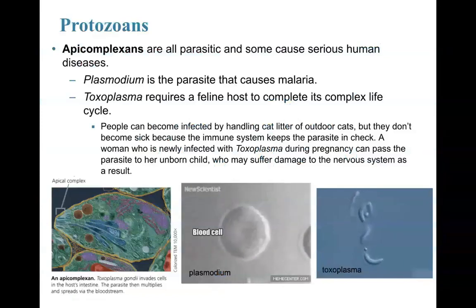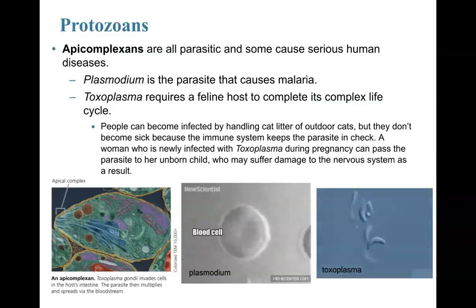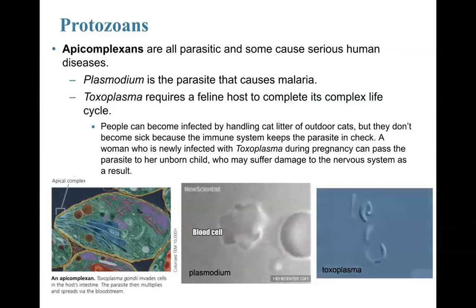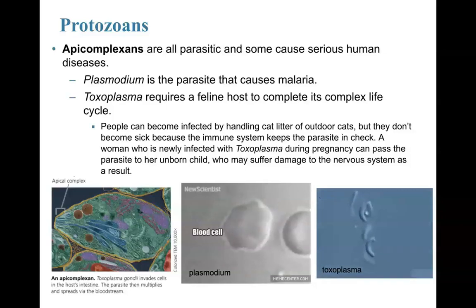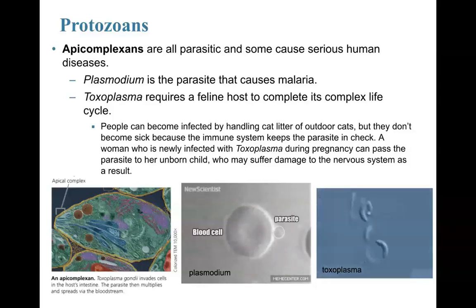Next category, my favorite, protozoans, Epicomplexans. These nasty little critters are all parasitic. They all cause harm, and some cause serious harm to humans. Most of the diseases are going to be found with these Epicomplexans. They are as well a type of protozoan. Recall that we are still on protozoans. Protozoans are protists and a category falling under.